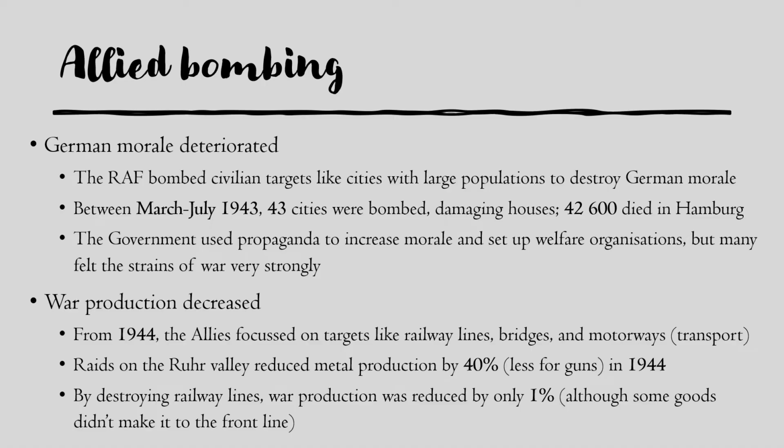And because they destroyed railway lines, they stopped trains being able to take goods from German cities and factories to the front line. War production was only reduced by 1%, which is still quite a bit, but many goods still made it to the front line. Some were stopped, but it did have little effect on war production.